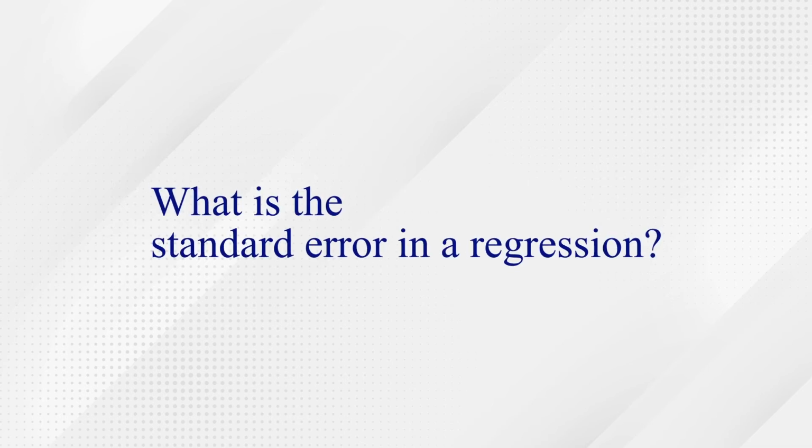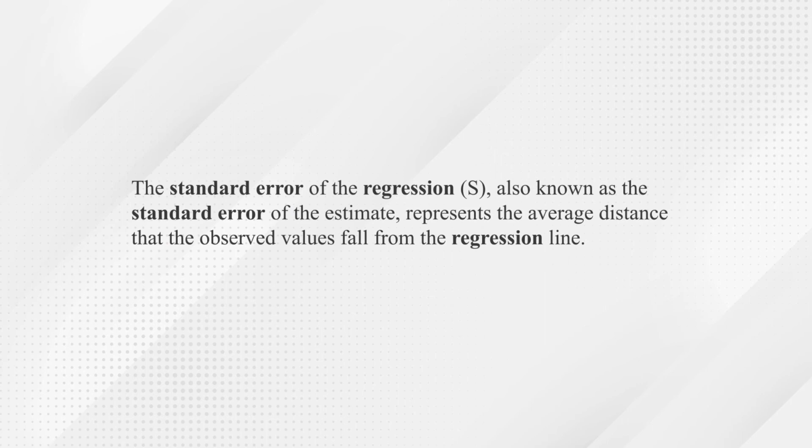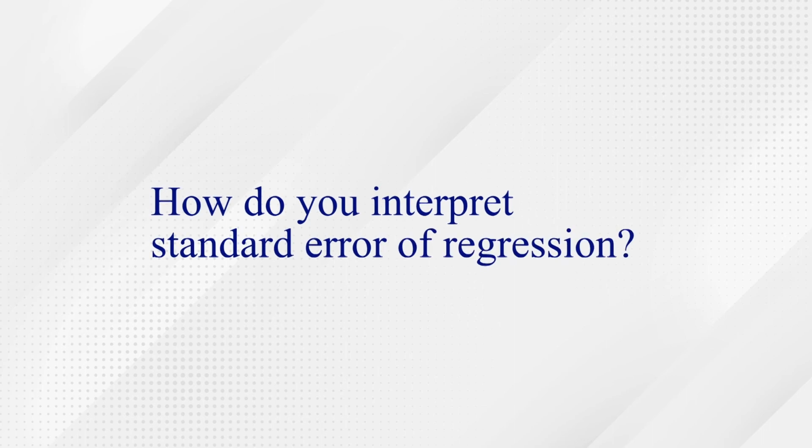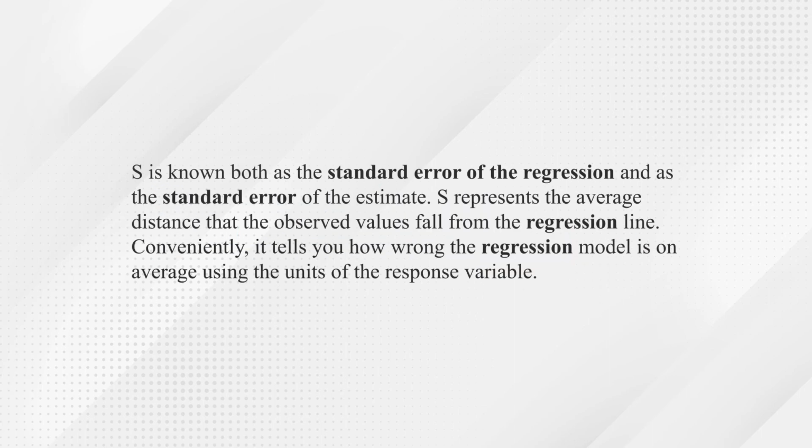This deviation is the standard error of the mean. So what is standard error in a regression? The standard error of regression, also known as the standard error of the estimate, represents the average distance that observed values fall from the regression line. Conveniently, it tells you how wrong the regression model is on average, using the units of the response variable. So how do you interpret the standard error of regression? S is known both as the standard error of the regression and the standard error of the estimate.